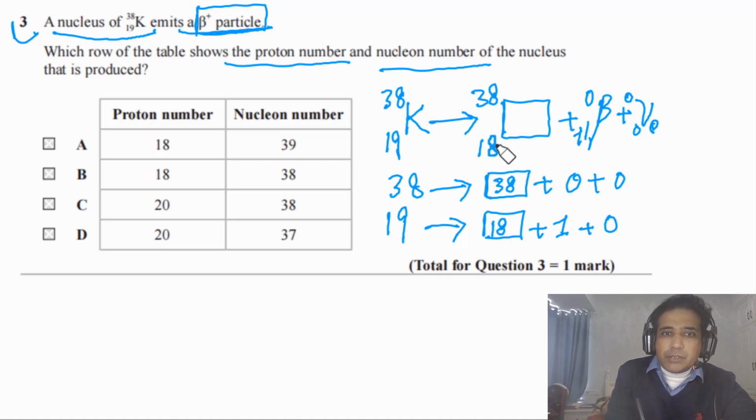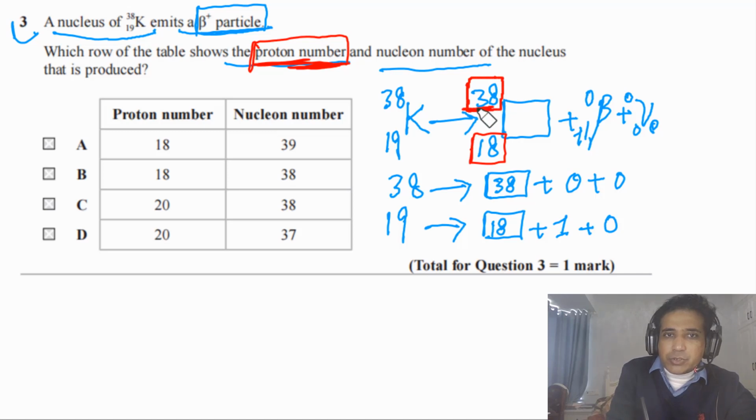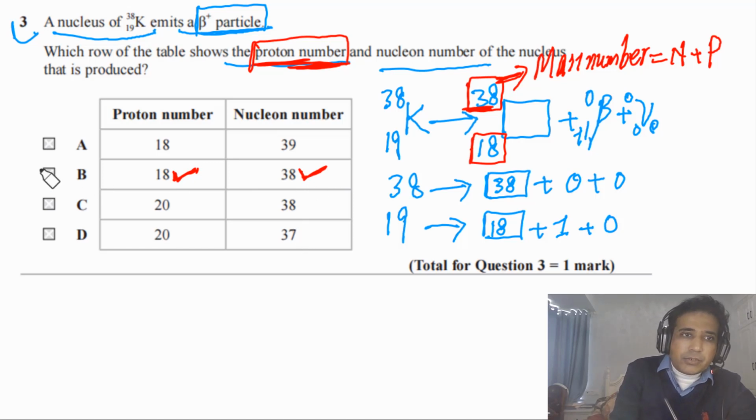We need to find the proton number, and proton number is equal to atomic number, so the proton number is 18. The nucleon number has to be 38. Nucleon number means the mass number, the number of protons plus neutrons in the nucleus. So the answer for this question is B, proton number 18 and nucleon number 38.